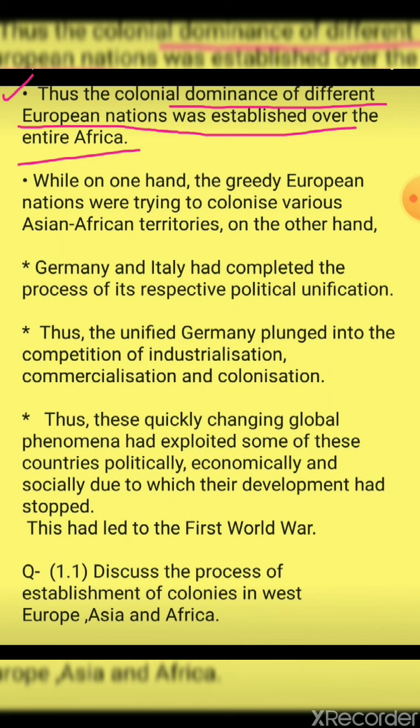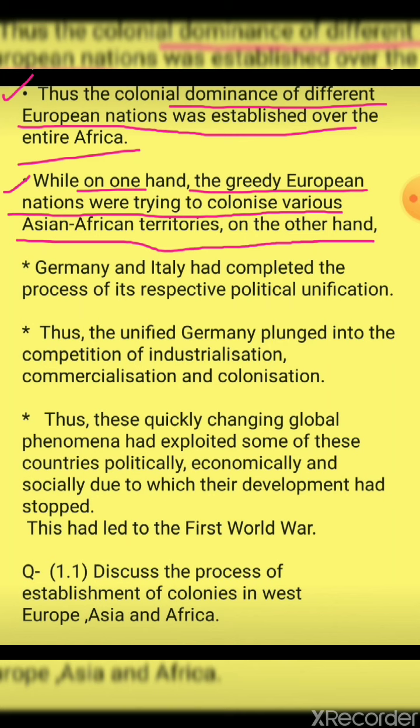They were in between the European countries, and now the dominance of the European countries was seen in the entire Africa, as it was being seen in Asia, the same was seen in Africa. While on one hand the greedy European nations were trying to colonize various Asian and African territories, they were capturing the different African and Asian territories.